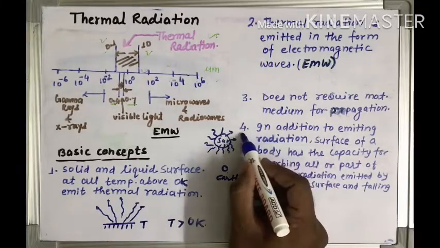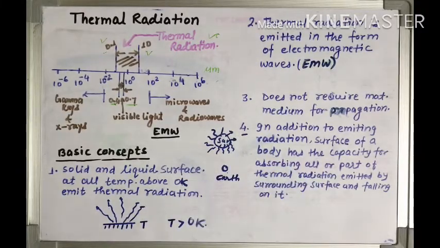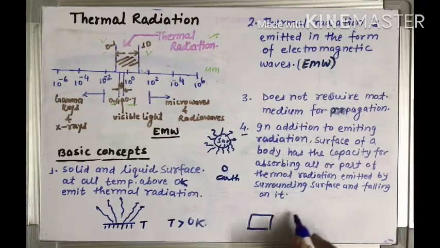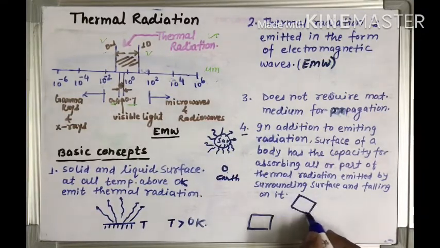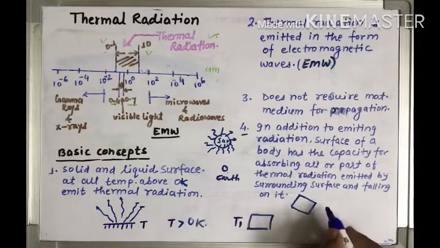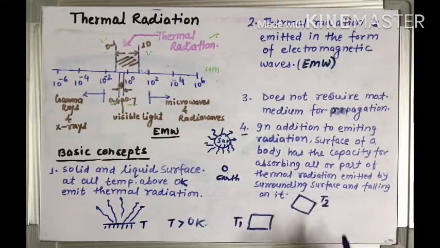Number 4, which is very important: in addition to emitting radiation, the surface of a body has the capacity for absorbing all or part of the thermal radiation emitted by the surrounding surfaces and falling on it. This means, for example, that we have these two objects. This object is maintained at T1 temperature, this object is maintained at T2 temperature, and both T1 and T2 are greater than absolute zero temperature.